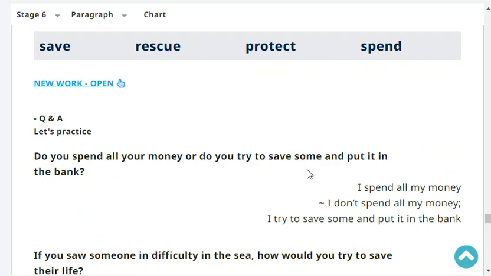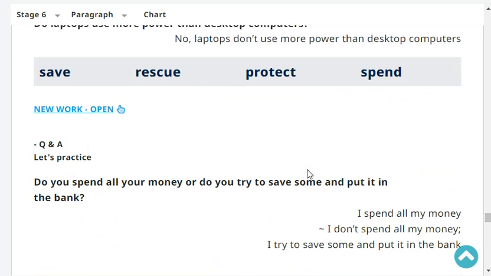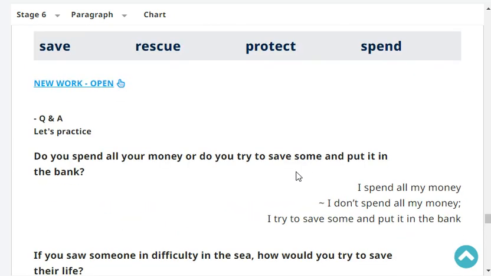Do you spend all your money or do you try to save some and put it in the bank? I don't spend all my money. I try to save some and put it into the bank.